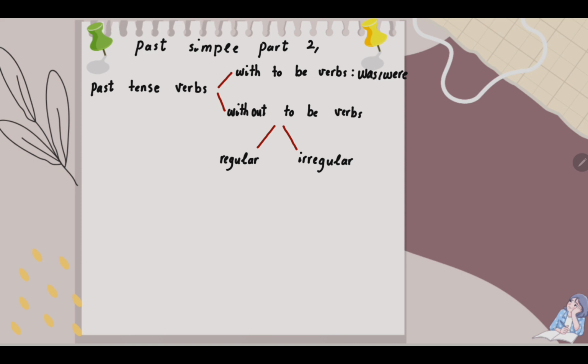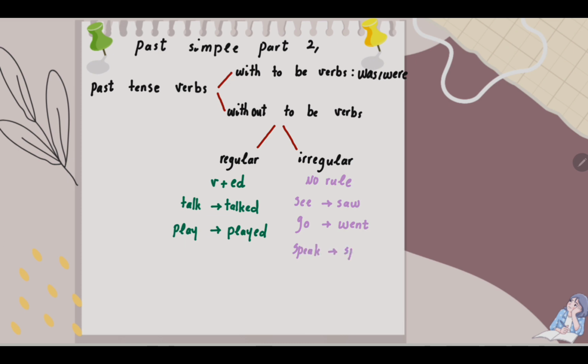Regular verbs have a specific construction method. It means we add ed at the end of our verb, like talk, talked, play, played. Now we want to talk about irregular verbs. For making past irregular verbs, we have no rule. So, what we have to do, we have to memorize them. Some examples for irregular verbs: see, saw, go, went, speak, spoke.